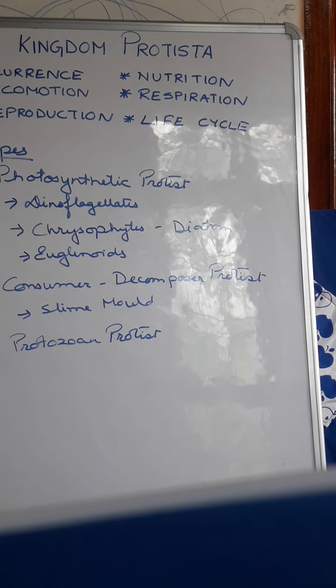slime molds. Now the next step, that is the protozoan protists. The protozoan protists means these are all aquatic organisms. They may be unicellular or colonial type. Their shapes are normally globular, ovoid or spindle shaped, unicellular naked structure. They move with the help of flagella, cilia or pseudopodia, and normally they have a uninucleate structure. Okay, they show a phagotrophic type of nutrition. That means they will consume solid foods.